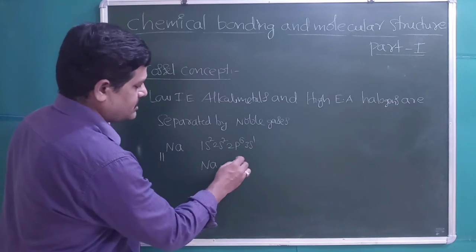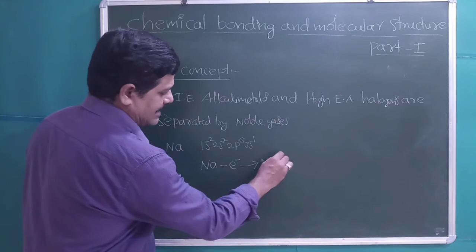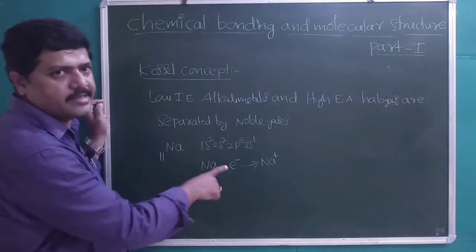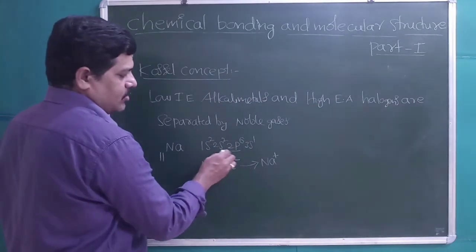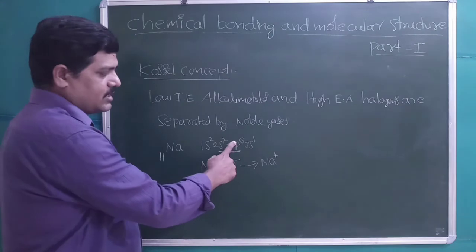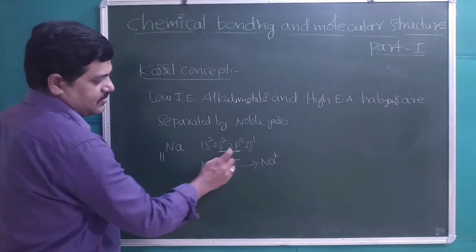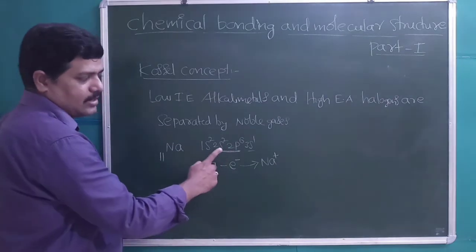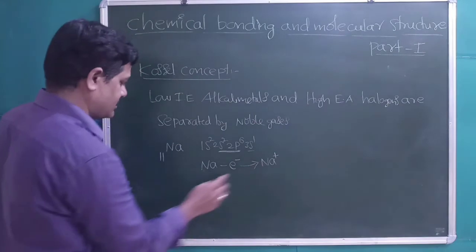Atoms of elements which can easily lose electrons form electropositive ions, which are called cations. According to Lewis, all atoms will try to achieve 8 electrons in the outermost shell. Here the metal will lose 1 electron, then it will have 8 electrons in the outermost shell. Na minus an electron gives Na plus.